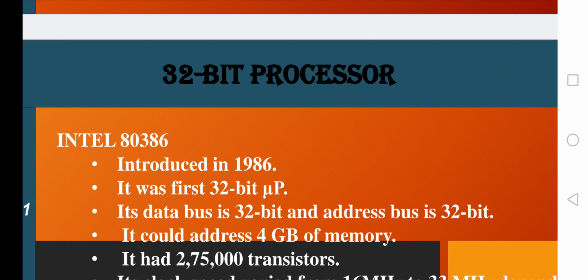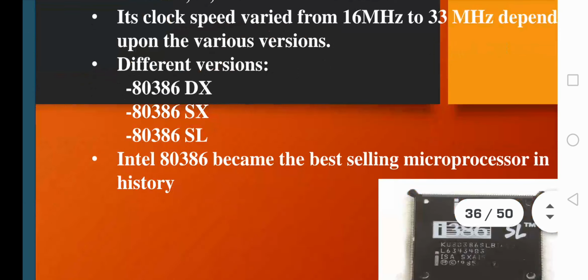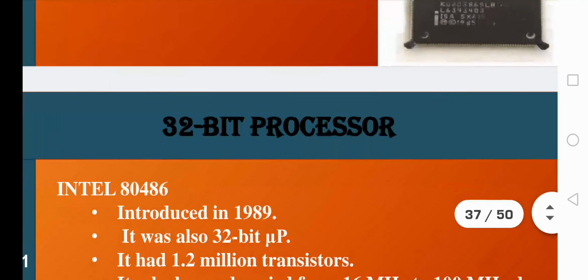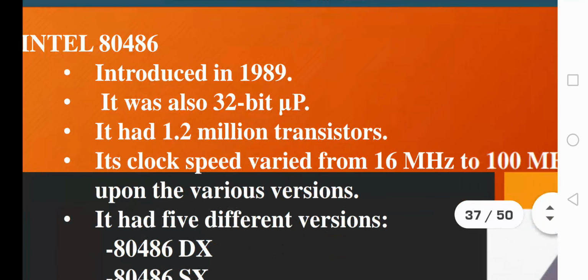We already looked at the first 32-bit processor, which was 80386, which was highly popular and the best-selling microprocessor in history. The second 32-bit processor that they invented was 80486. So now let us continue with the same topic, that is 80486, which was the second 32-bit processor.